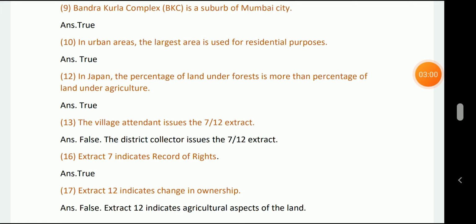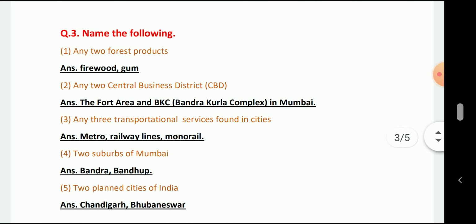The village accountant issues the 7/12 extract. False. The district collector issues the 7/12 extract. The 7 indicates records of rights. True. The 12 indicates the change in ownership. False. The 12 extract indicates the agricultural aspect of the land.